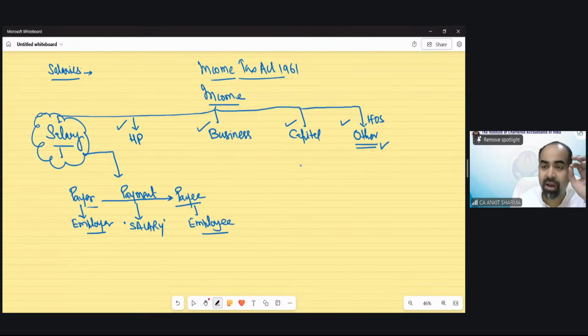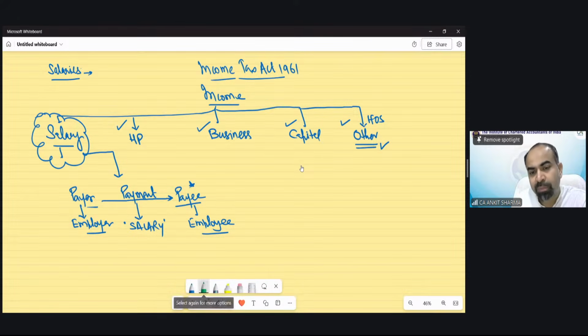It would be regarded as your salary income under income tax. You can call it fees, remuneration, or profit, whatever you want, but income tax would regard that amount of payment as salary in the hands of the receiver. Understood? So there should be a relationship of employer and employee.